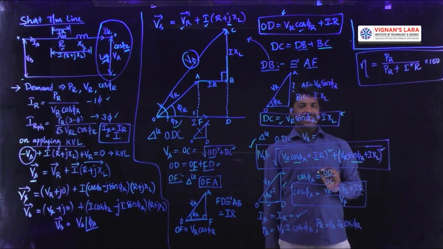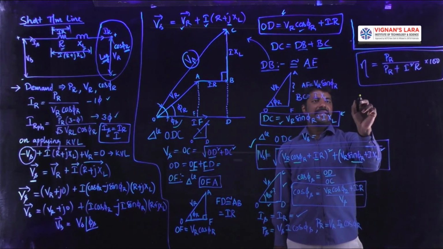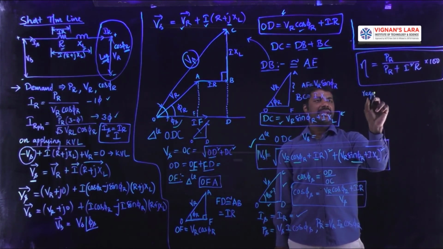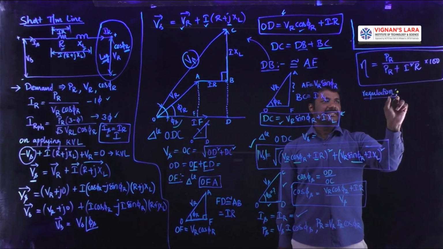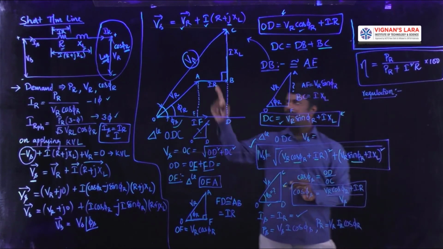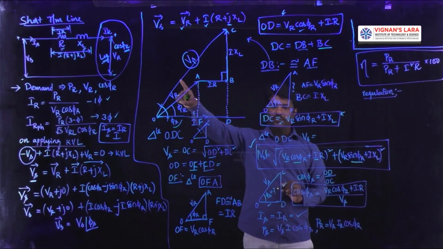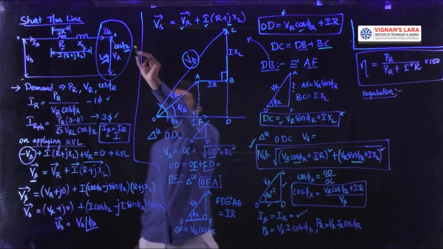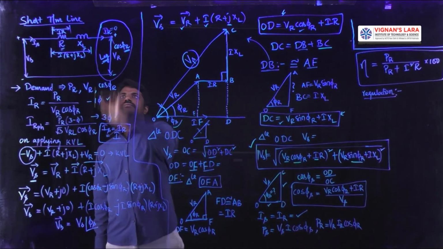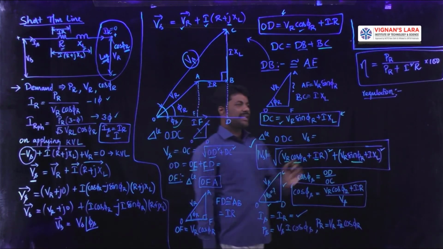Okay. And next we have the regulation term. To find this regulation, one should understand very clearly that it should be operated both at no load as well as at fully loaded condition. Under no load condition, we can consider this IR to be 0. Then what is the case here?